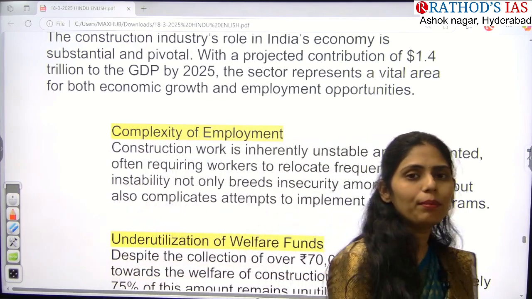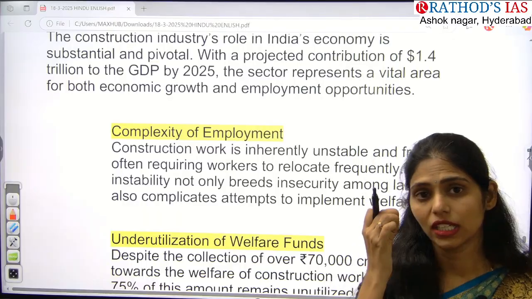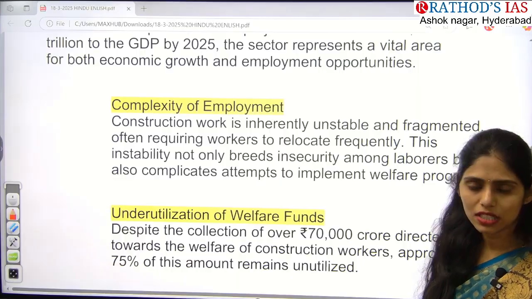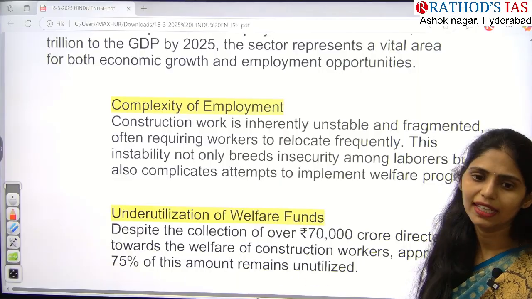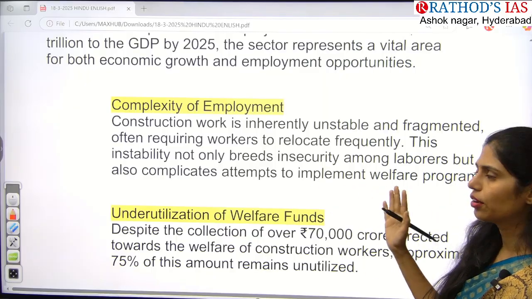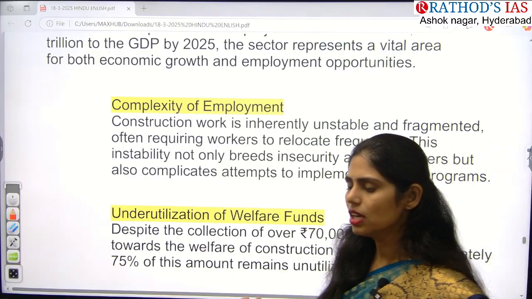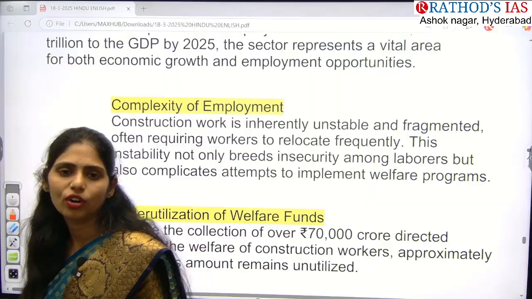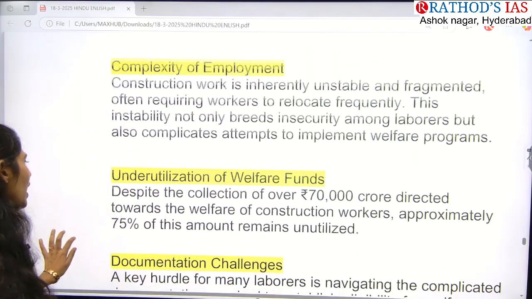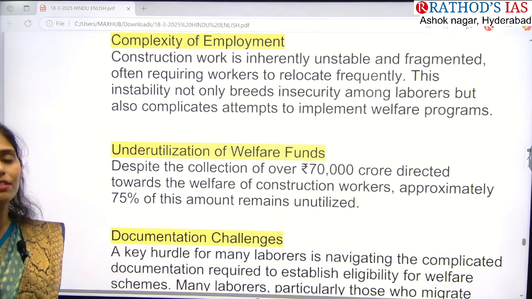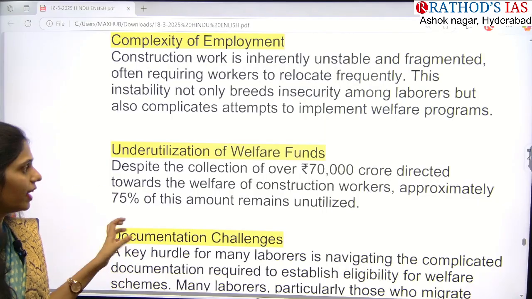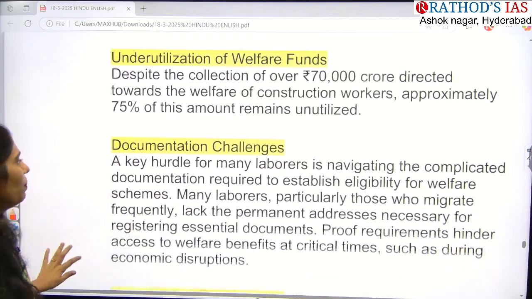No. The employment opportunities in this construction sector are unstable and fragmented. Only if they want these people to work, they will come to that site and take these people for the work, right? That means they have a lot of insecurity. They don't know whether they are going to get this opportunity on that day or not. There is a lot of uncertainty for these construction workers. And even though the government provides welfare funds for construction workers, most of the time these funds are underutilized, not utilized properly.